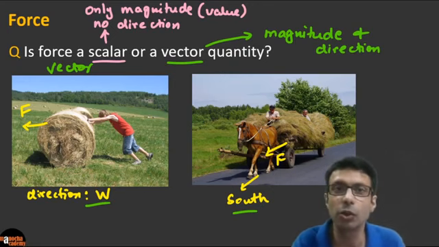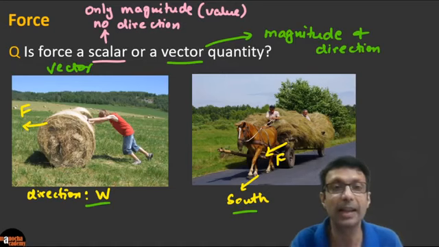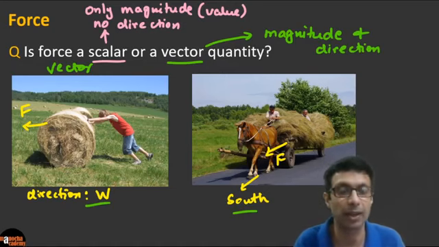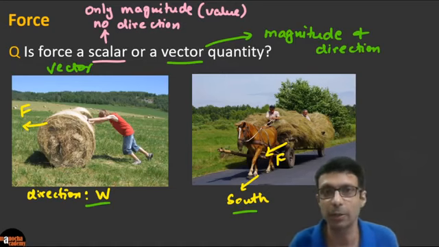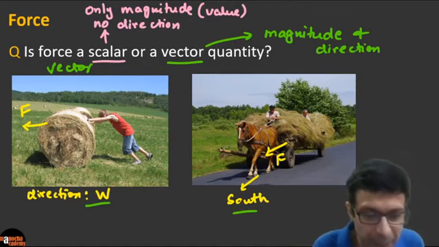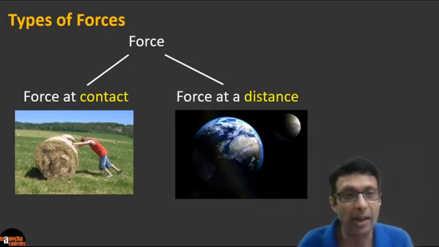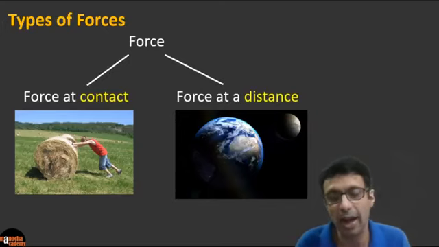But sometimes in the question, you'll find the direction is not mentioned. That doesn't mean force doesn't have a direction. It has a direction, only we've not specified it. Okay guys, clear? Awesome. And now please remember that force is a vector quantity: magnitude and direction.